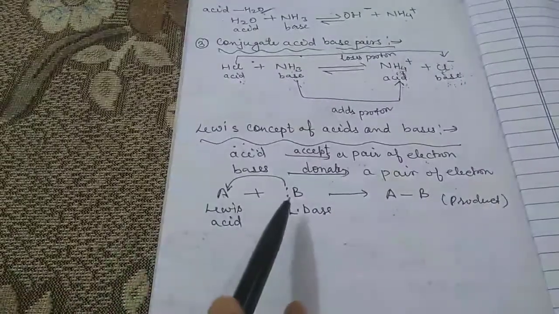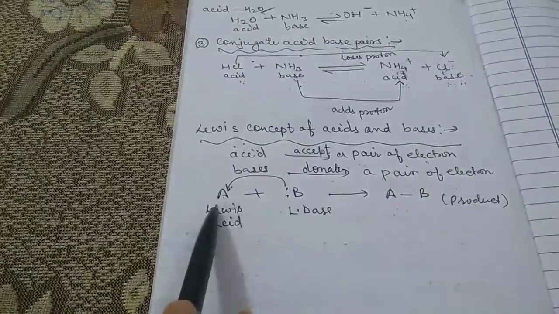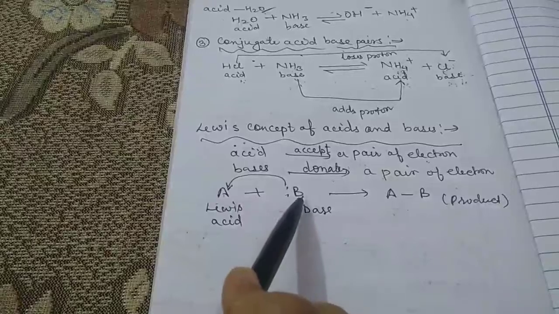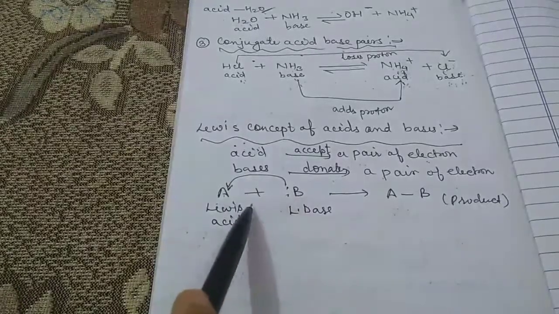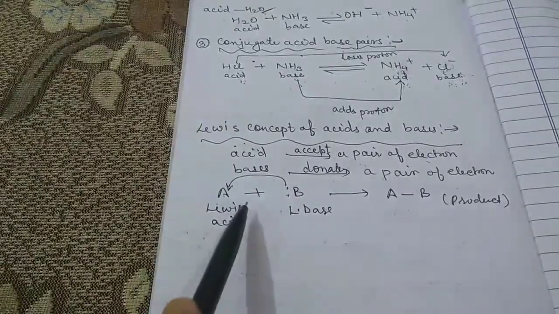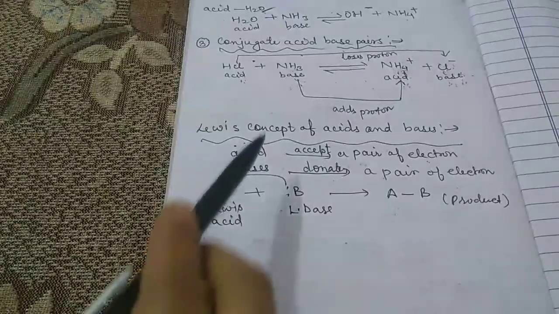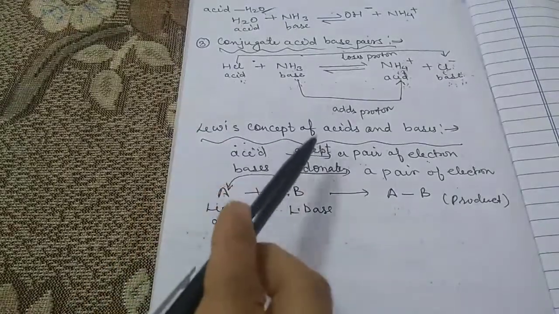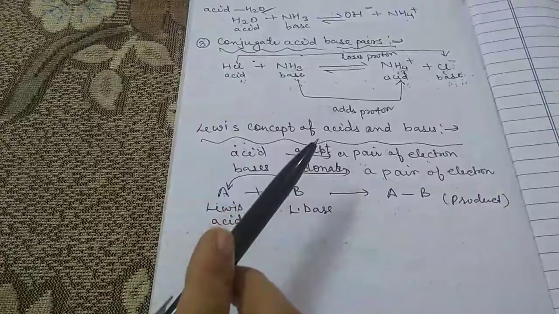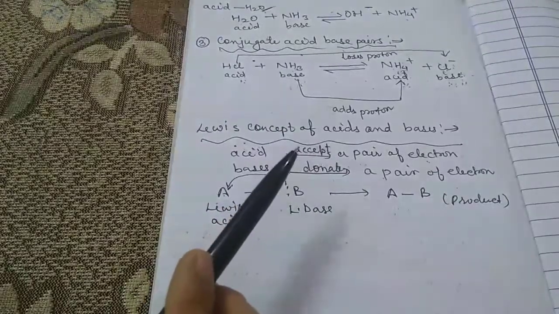So an acid is a substance which accepts a pair of electrons and a base is a substance which donates the pair of electrons. This is the definition of the Lewis concept of acids and bases.